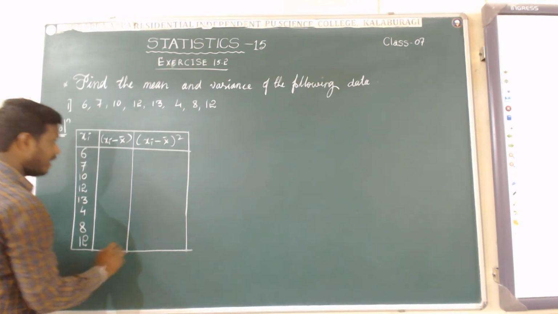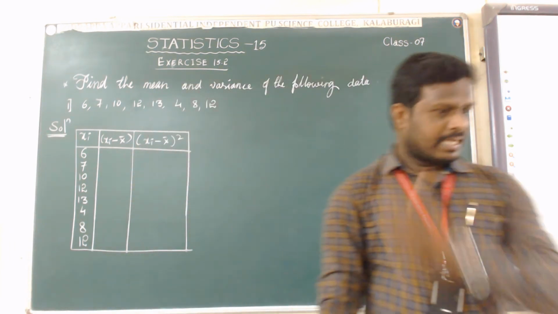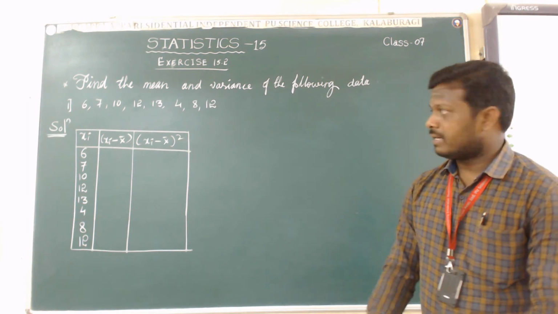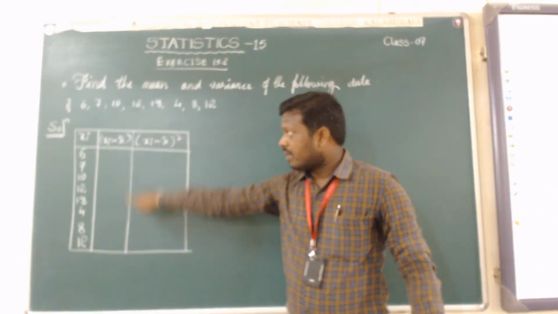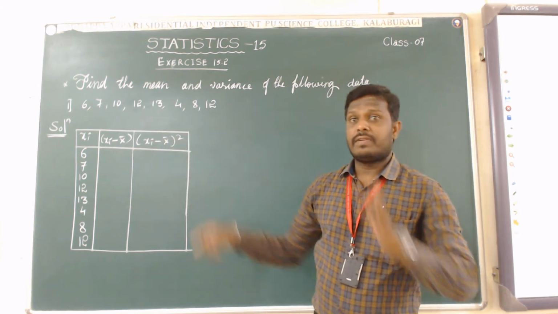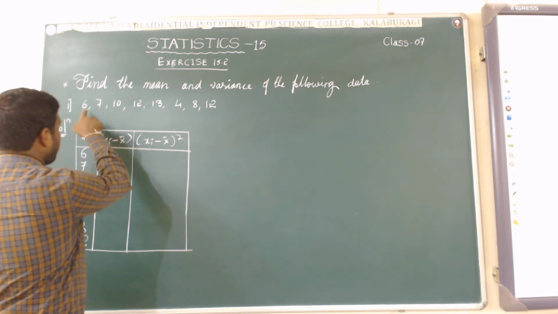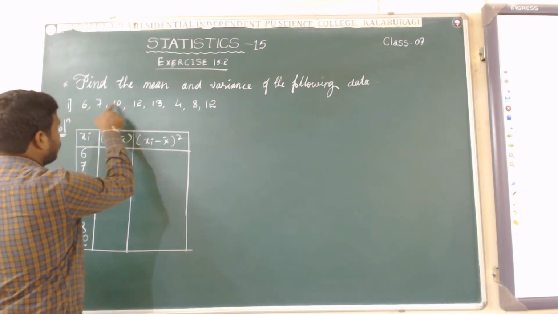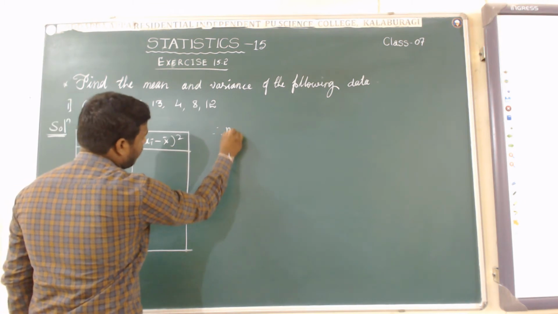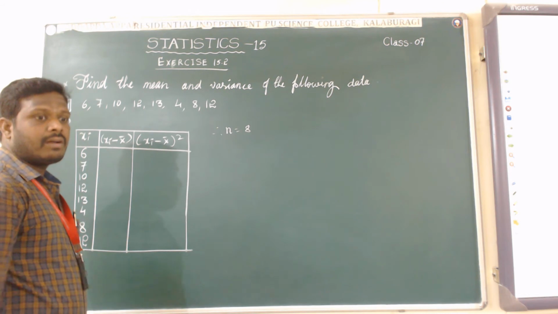Then how to find the mean? Yes, for filling this column we require x bar. X bar is nothing but mean. Let us come to find it. Count here. How many are there given? 1, 2, 3, 4, 5, 6, 7, 8. So small n, the number of observations, otherwise the number of given data, is 8.